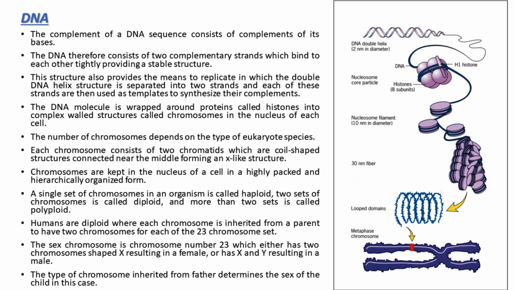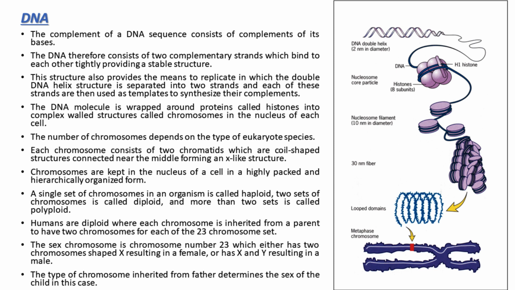The DNA molecule is wrapped around proteins called histones into complex structures called chromosomes in the nucleus of each cell. The number of chromosomes depends on the type of eukaryote species. Each chromosome consists of two chromatids, which are arm-shaped structures connected near the middle forming an X-like structure. Chromosomes are kept in the nucleus of a cell in a highly packed and hierarchically organized form.